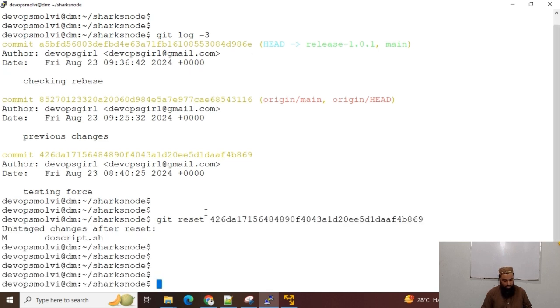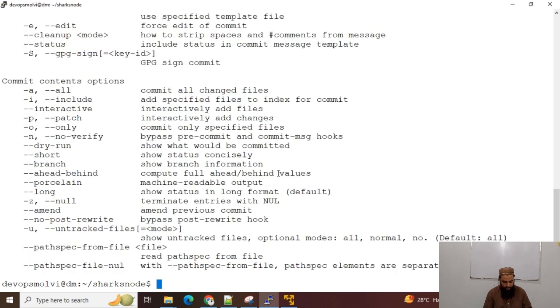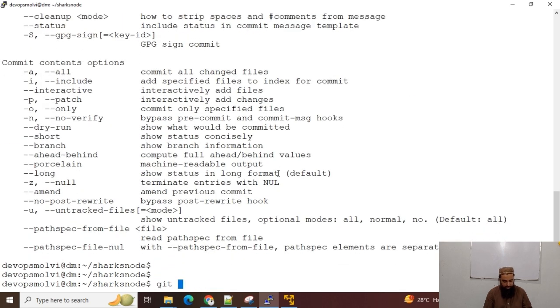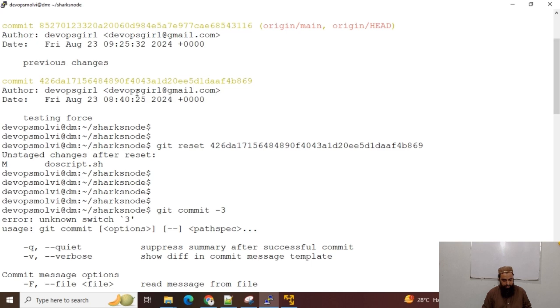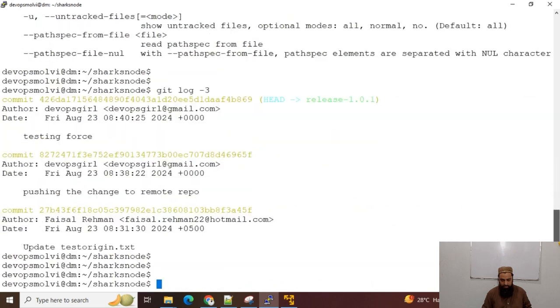And now we can see git status and git log -3, and you can see this commit 869 is now my most recent commit.